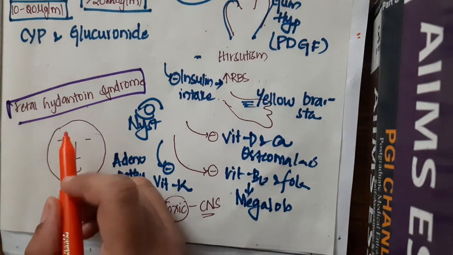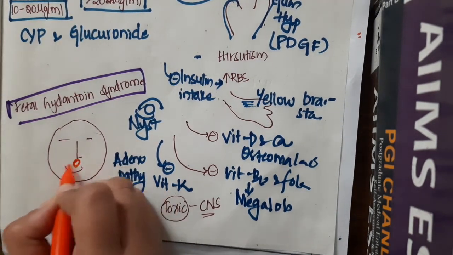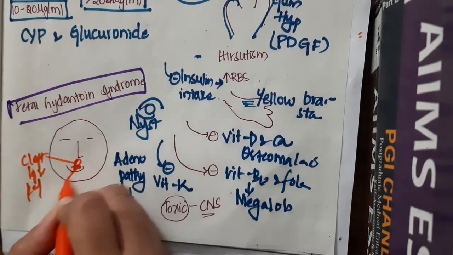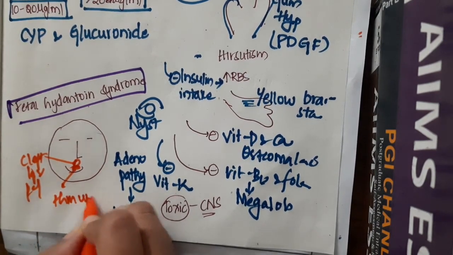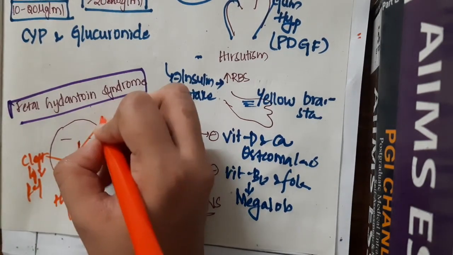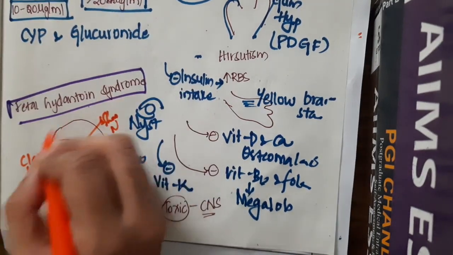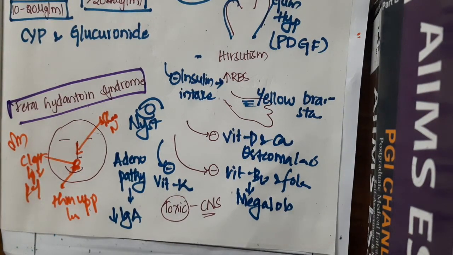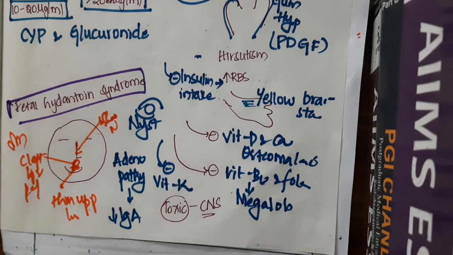In fetal hydantoin syndrome, the child suffers from cleft lip and palate, thin upper lip, short nose, microcephaly, and hypoplastic phalanges. These are the things which occur at therapeutic level.